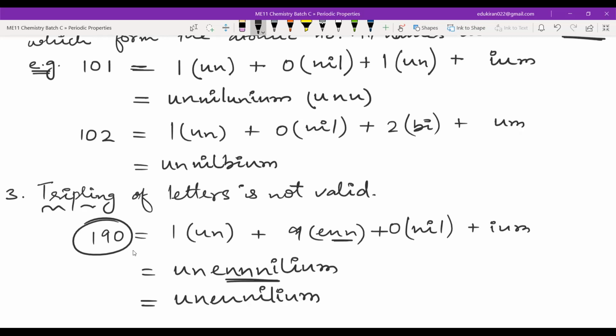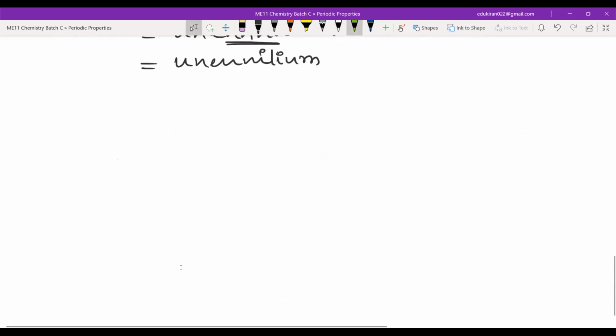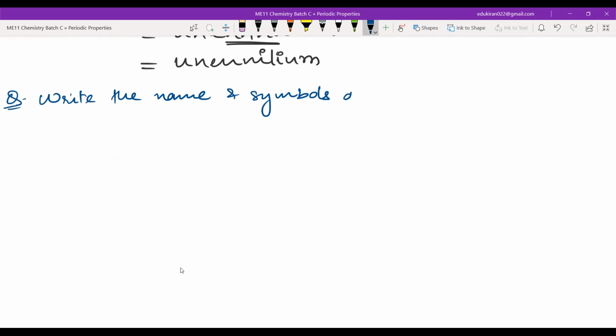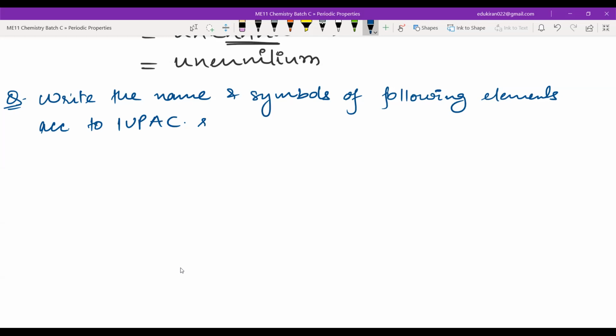Done, everyone? Now, write the name and symbol of the following elements according to IUPAC recommendation.